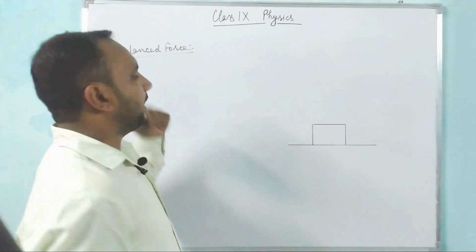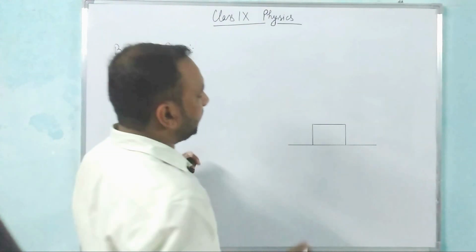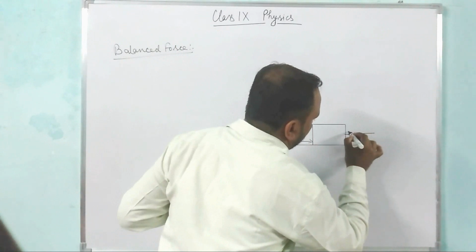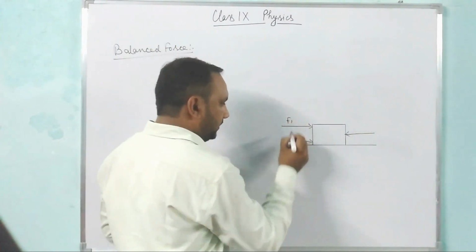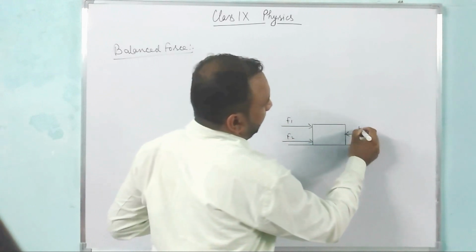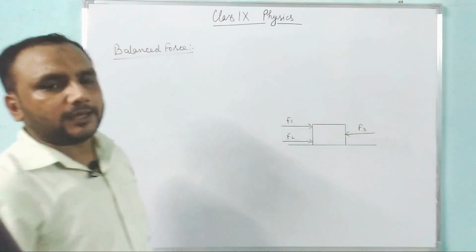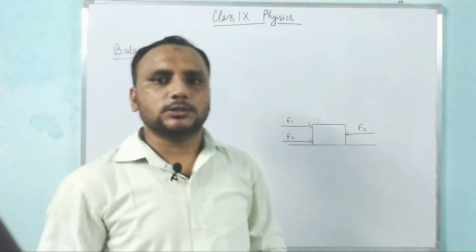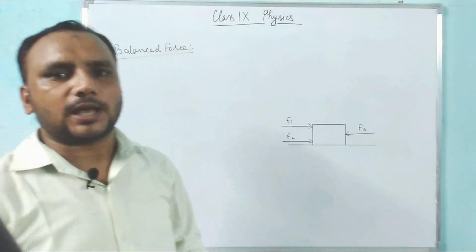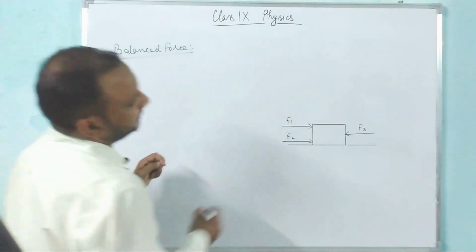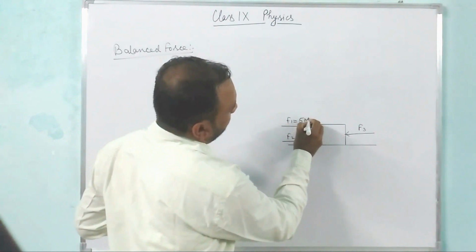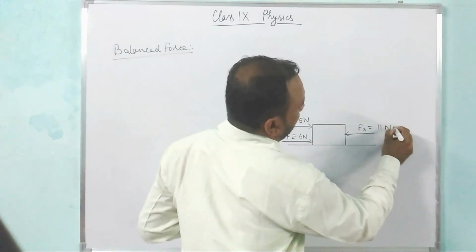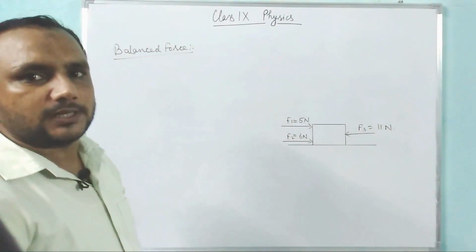Our next topic is balanced force. If more than one force is acting on a body, like F1, F2 and F3, and the sum of all forces or the resultant force is 0, then we can say that the forces are balanced. Like F1 is 5 Newton, F2 is 6 Newton and F3 is 11 Newton. Then what would be its resultant force?